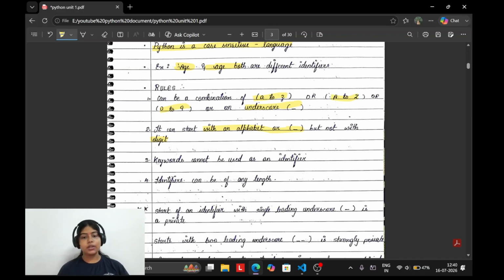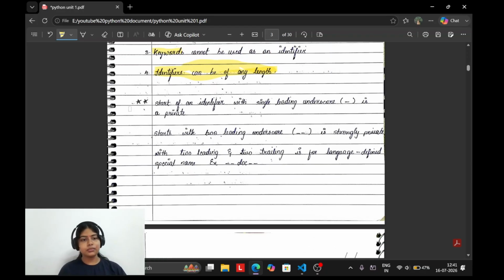Keywords cannot be identifiers, right? Remember what keywords were? Else, if. Okay, the already reserved words which are used only for the purpose of coding cannot be used as identifiers. Like else, if, we cannot use them as identifiers. Okay, an identifier can be of any length. Understood? Any length. Yeah, you're using 20 characters, you're using 16 characters. It's up to you. It's your choice how long you want to make your identifier.